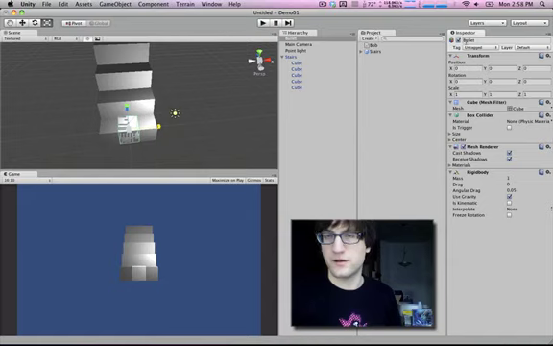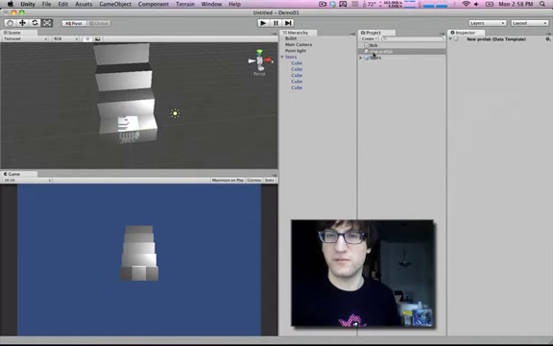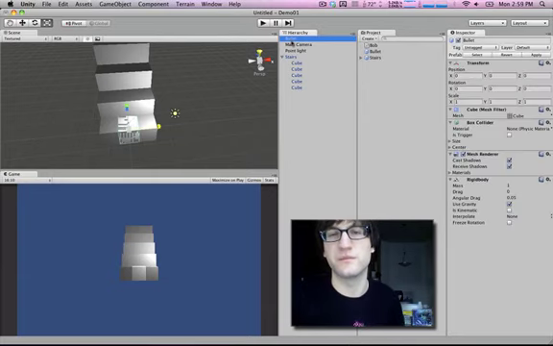So, got our bullet. Now we're going to make it into a prefab. And remember how to do that. We create a new prefab. We name it here. Call it bullet. Drag our bullet into there. Now it's linked. Now we don't need this anymore because all the prefab data is in the project now. So we're just going to delete that.